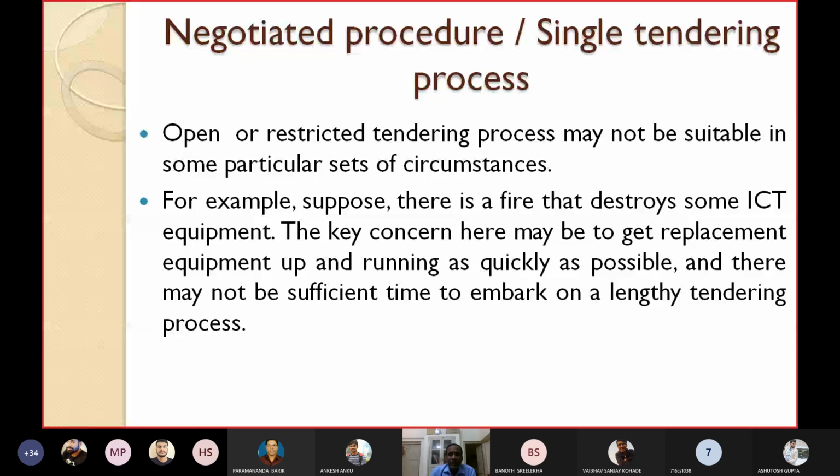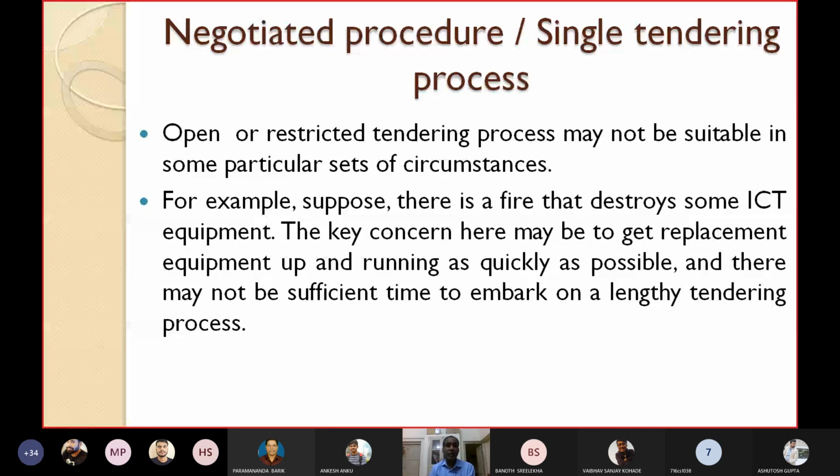No. So in that case, what can you do? You can go for the single tendering process. Directly you can approach a party, discuss with them, make the contract, and they will give the quotation. Take the approval of the boss, in our case the director. This is the reason you have to give. Why are you going for single tendering? Because time is important and several works are waiting for this computer. So we are forced to go for single tendering, and you have to give that reason also.